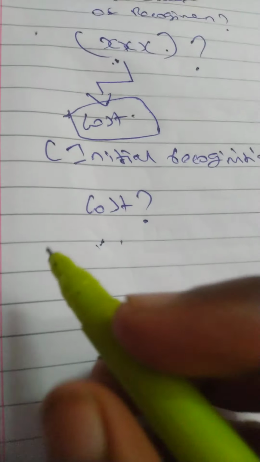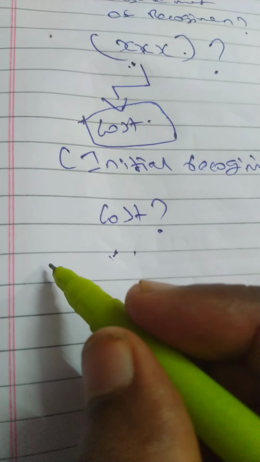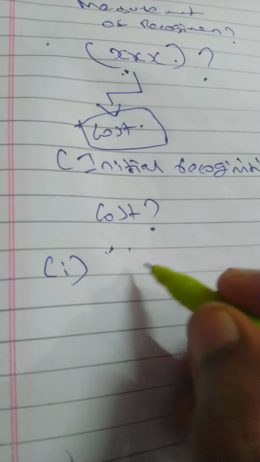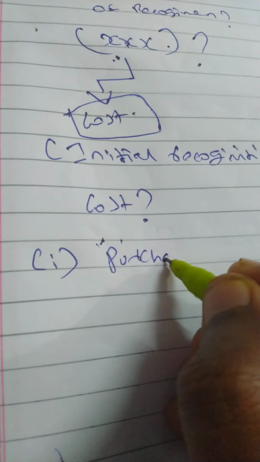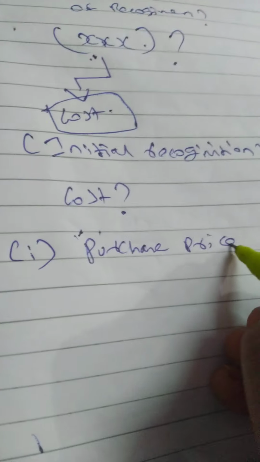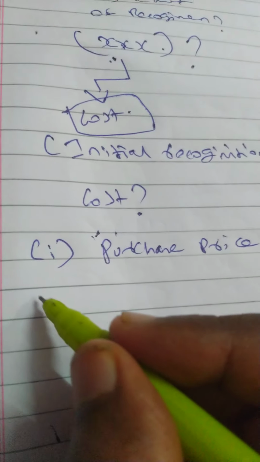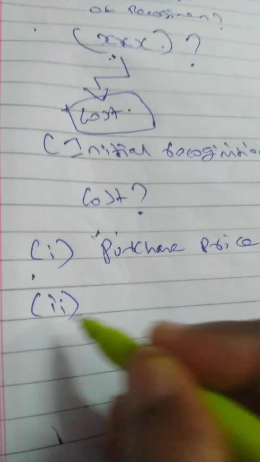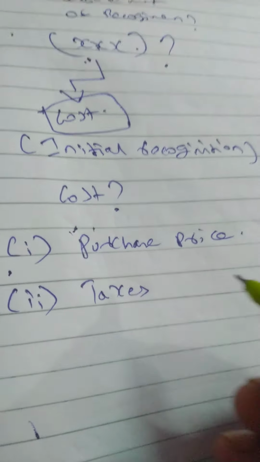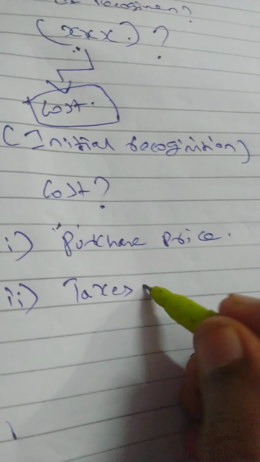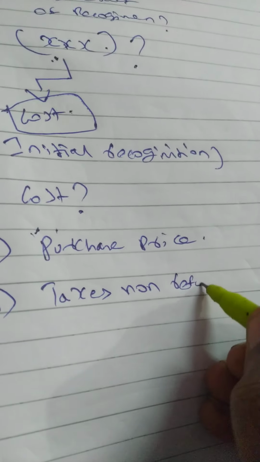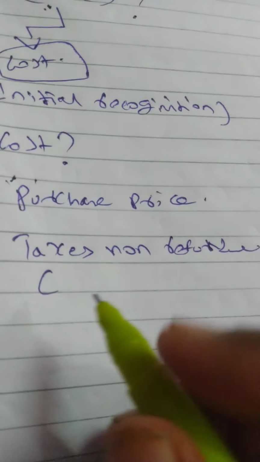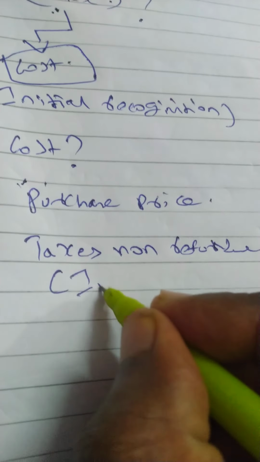For example, you are purchasing an asset. Purchase price will be the cost, correct? Then what else will be the cost? Taxes, non-refundable, or from a GST point of view, you can assume input credit not available.